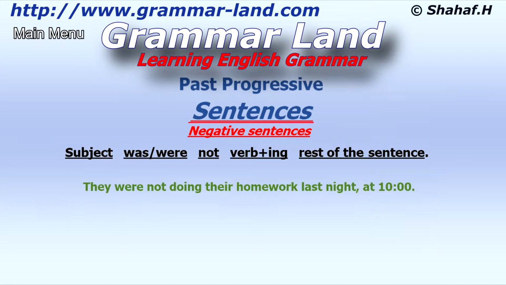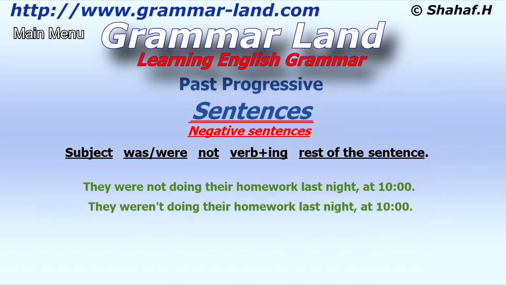They were not doing their homework last night, at 10 o'clock. Or, they weren't doing their homework last night, at 10 o'clock. The subject is they, therefore, we use were not, or weren't. The verb do, gets ing.